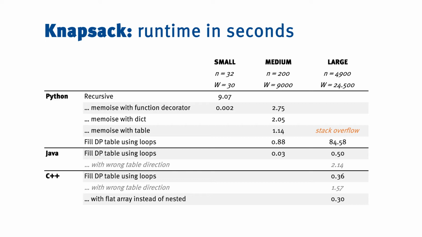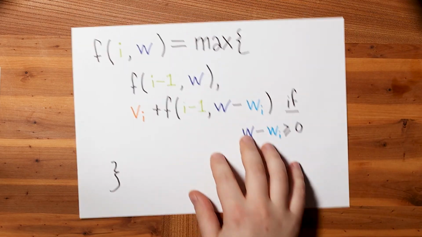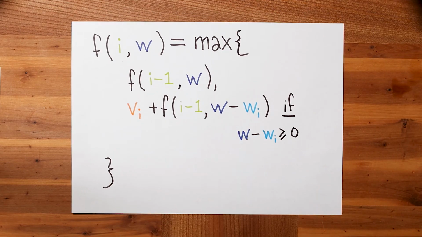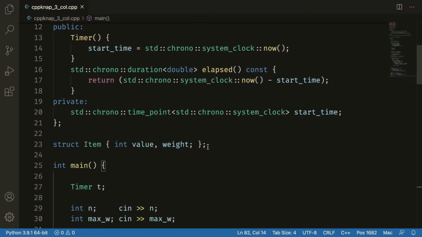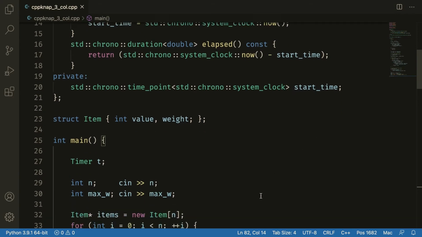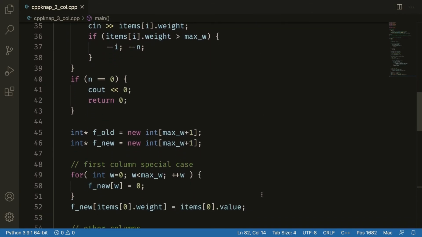We don't really need more than 2 columns of the table at a time. The recurrence f(i,w) equals such and so only mentions the column i-1. We'll never need column i-2 anymore. We've already used that information. I should point out here that this isn't a C++ thing. We could have done this in Java. We could have even done this all the way back in Python, and it would have helped. But we're just exploring this together. We're not trying to rank programming languages.